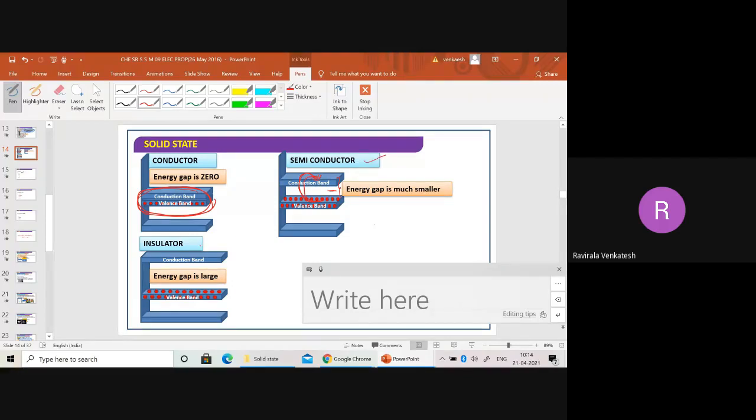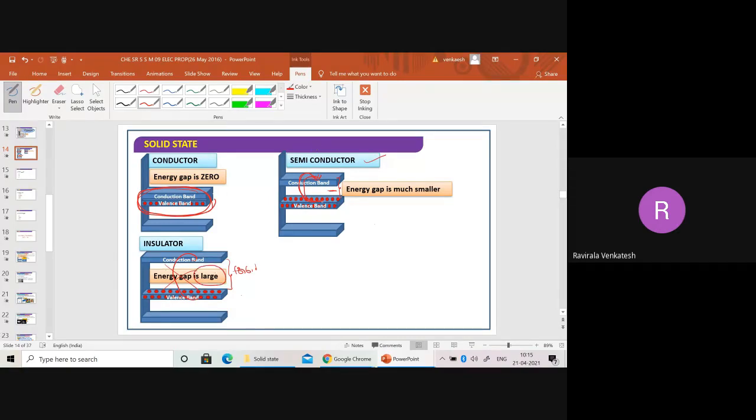Now what about the insulator, beta? The energy gap between the empty and filled band is very high. This is called the forbidden region. Electrons cannot move here, it is impossible because there is a large difference. So here we call it an insulator: the conduction and valency band energy gap is very large.